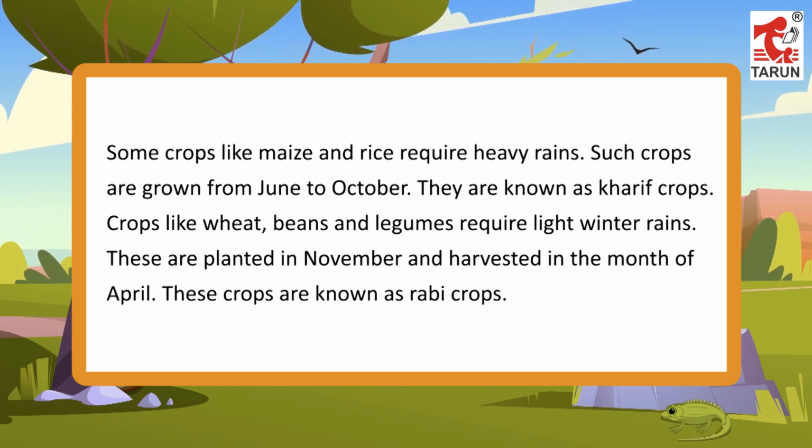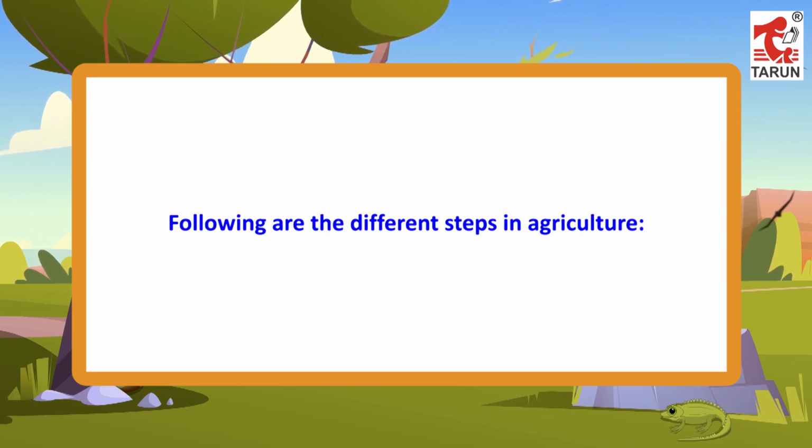Crops like wheat, beans and legumes require light winter rains. These are planted in November and harvested in the month of April. These crops are known as rabi crops. Following are the different steps in agriculture.